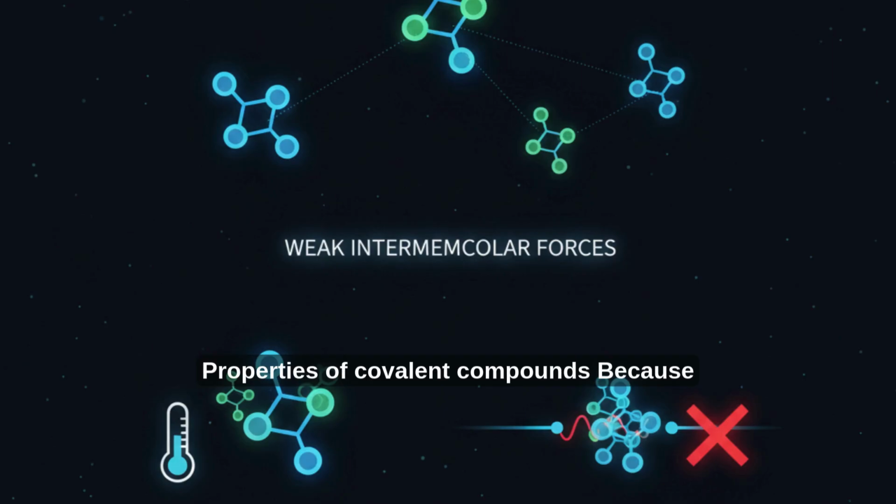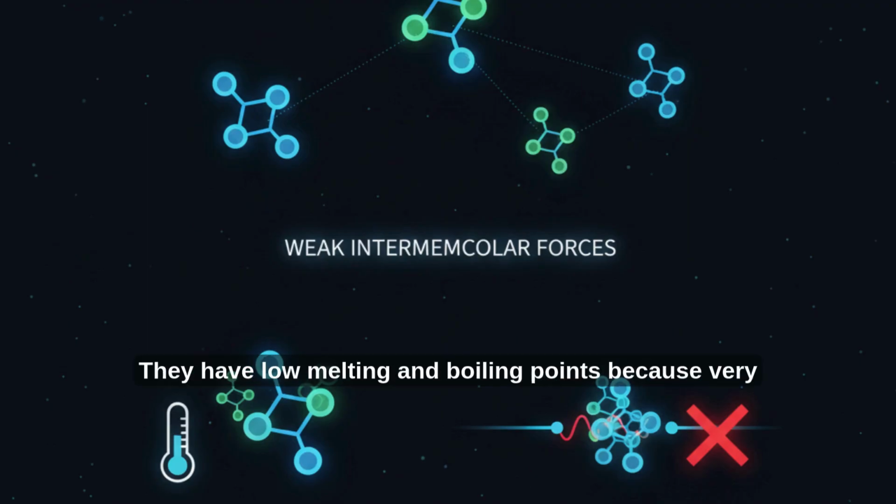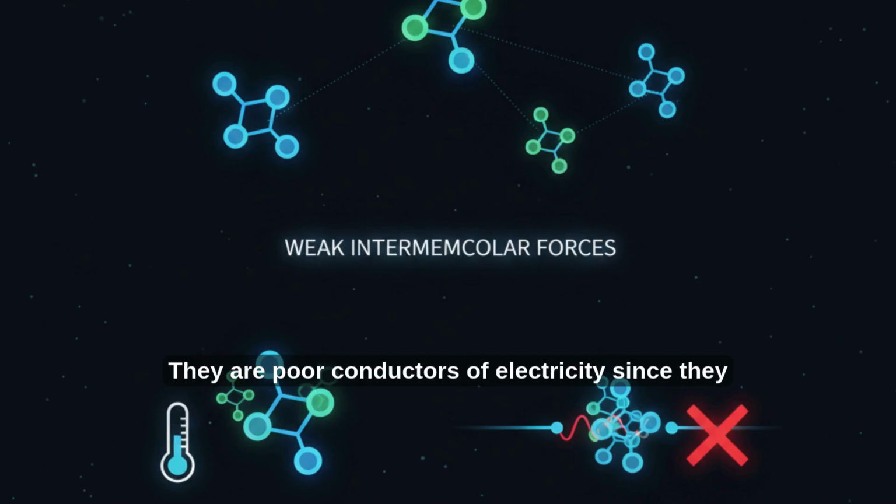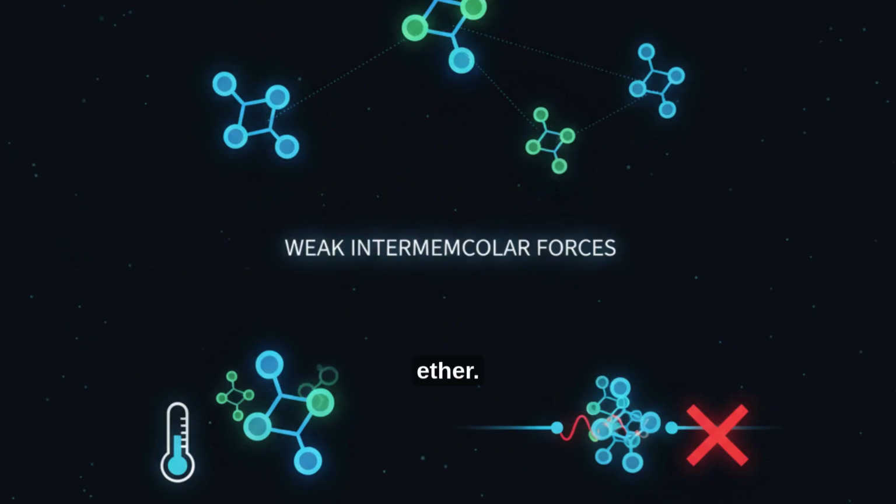Properties of covalent compounds. Because of weak intermolecular forces, covalent compounds show unique properties. They have low melting and boiling points because very little energy is required to separate molecules. They are poor conductors of electricity since they do not have free ions or charged particles. They are generally insoluble in water but dissolve easily in organic solvents like benzene and ether.